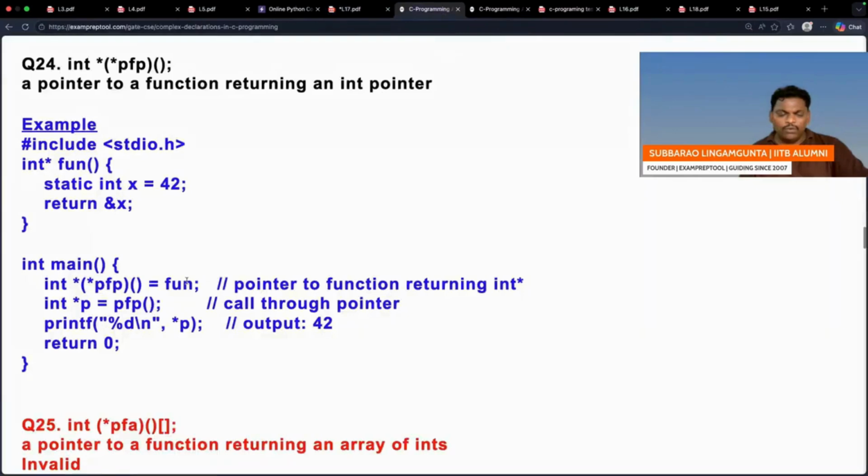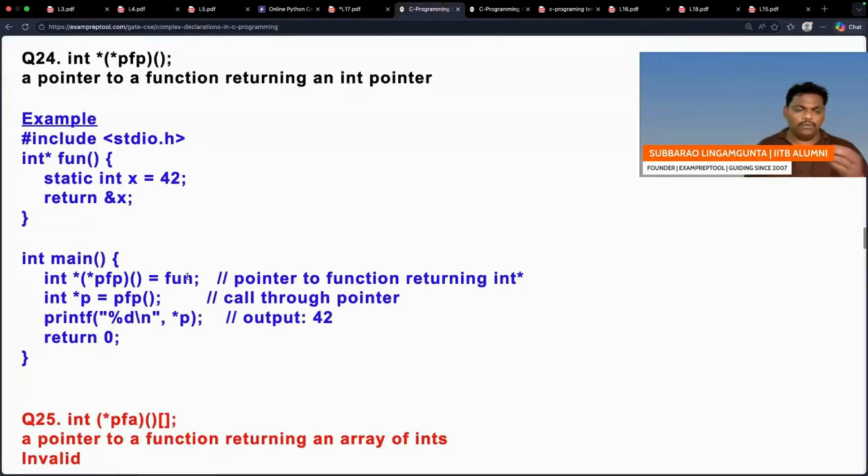Now, can you go to question number 24? What is question number 24? PFP is a pointer pointing to a function which returns an integer pointer. I think it is normal. Say this one.